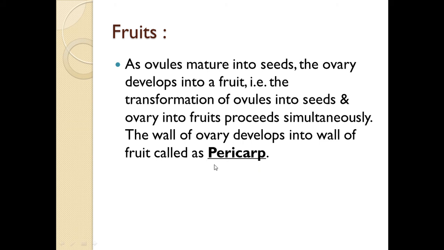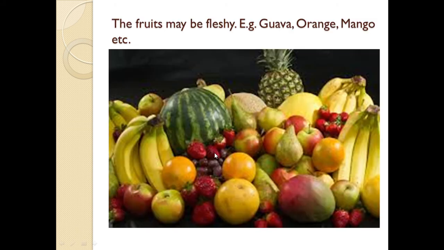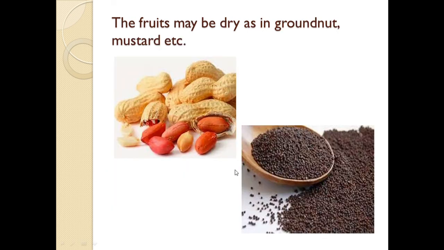What is meant by pericarp? The wall of the fruit is called the pericarp. The fruits may be fleshy. For example, guava, orange, mango, banana, watermelon, pineapple, etc. So these are the examples of fleshy fruits. Then the fruits may be dry also. For example, in groundnut and mustard, the fruits are dry. See here, the fruits of groundnut as well as mustard are dry fruits.